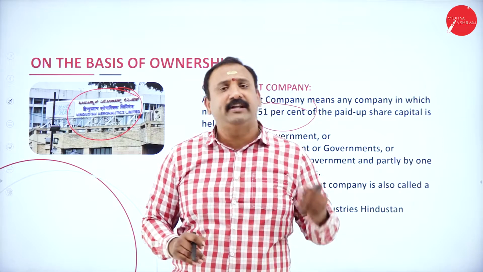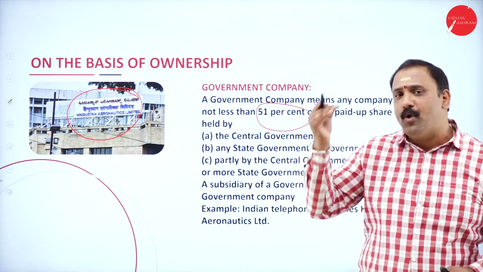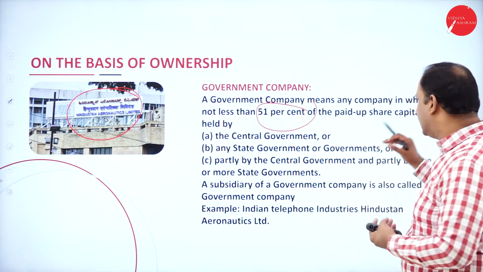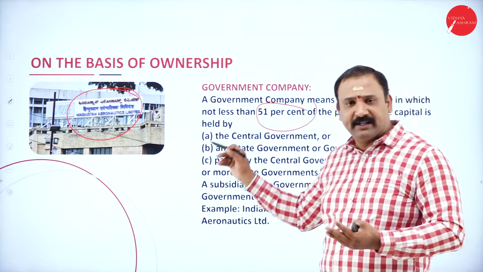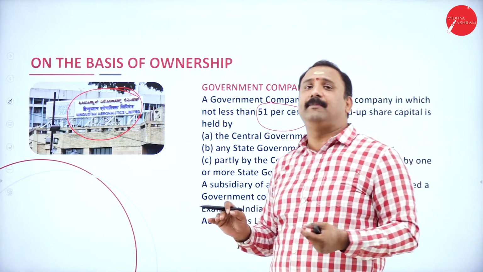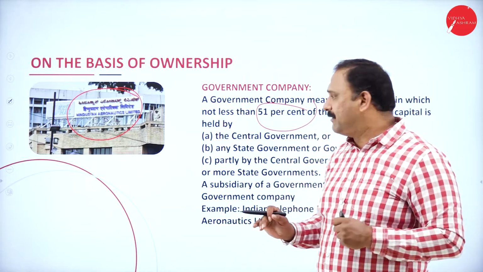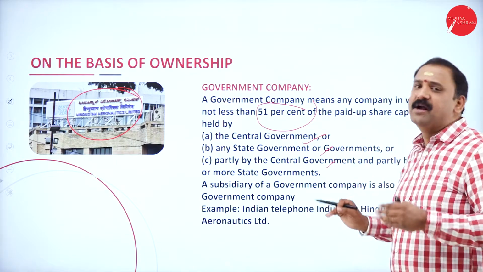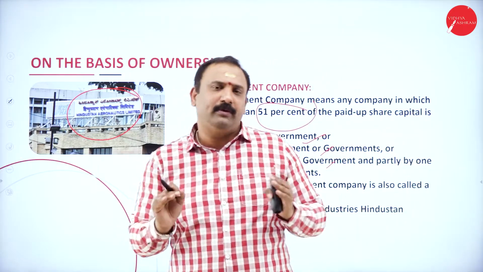So Hindustan Aeronautics, which contributes to the development of the Indian Air Force, is directly under the government of India itself. The government of India says very clearly that the paid-up share capital, 51%, is held by the government. So no private agencies can suddenly come over, take over the company and say that they are becoming private. These are all government-aided companies, so the government holds the entire power there. The central government or any state government mostly holds these partly. So this company is wholly held by the government itself.